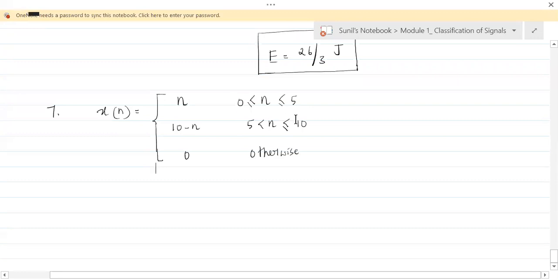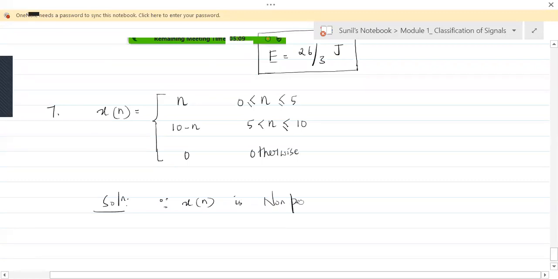So since its length is finite, it cannot be periodic. Okay, so it can be non-periodic. So since it is non-periodic deterministic, it is energy signal. Is that okay with you, everybody? So let's write that in the solution. Everybody make it fast. Since x of n is non-periodic, deterministic.